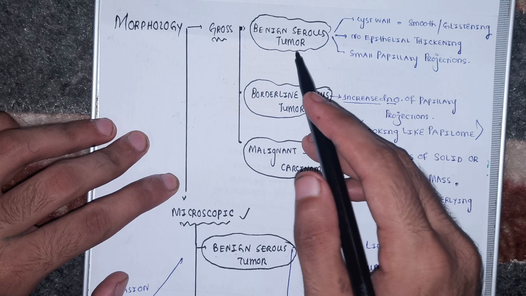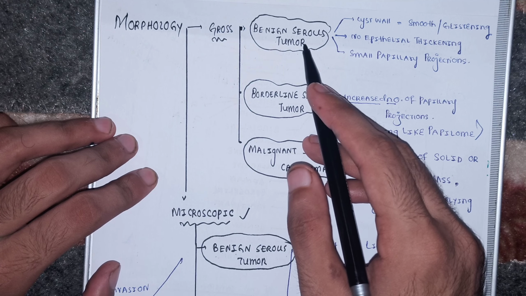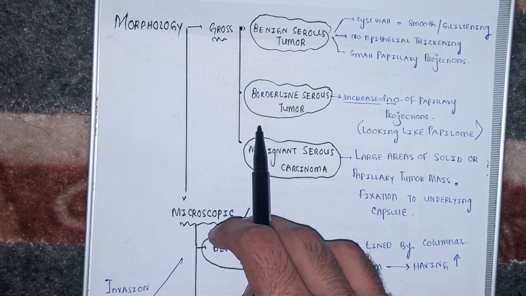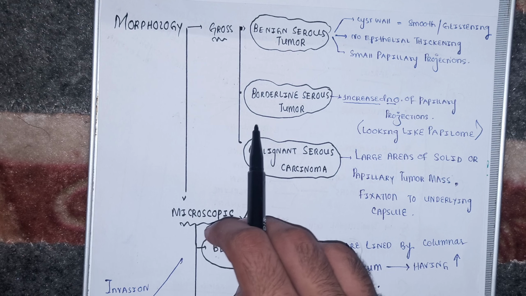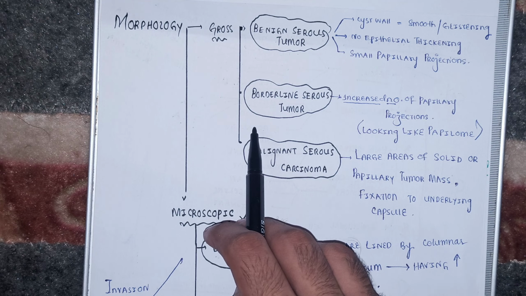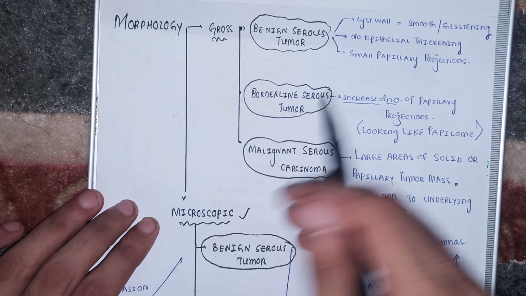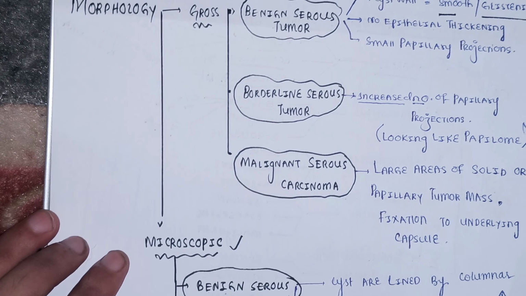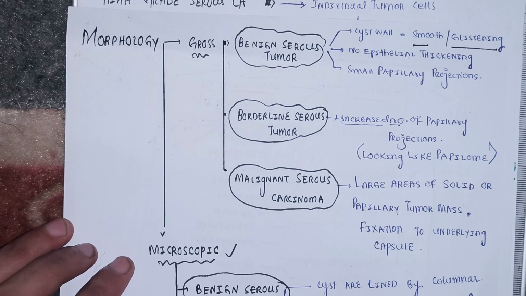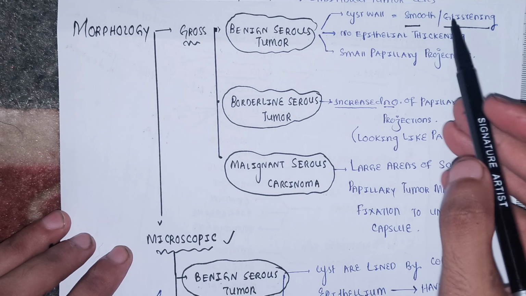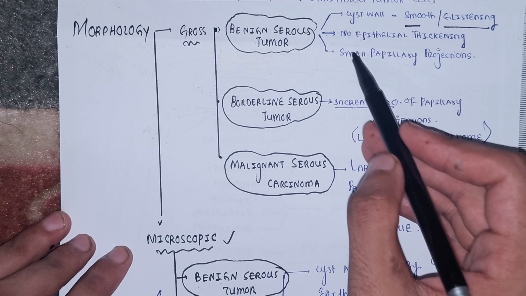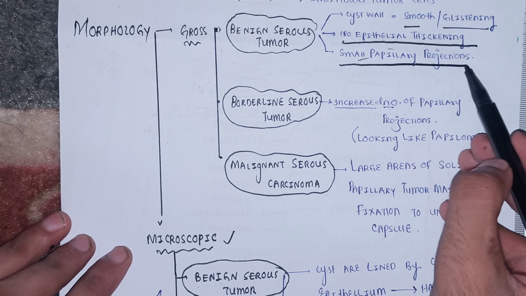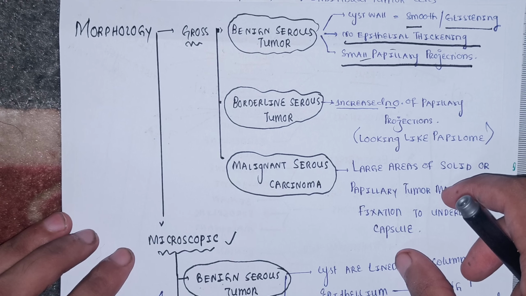Okay, beta, benign serous tumor of the ovary, how does it appear grossly? Okay beta, it is cystic and its wall is very smooth and glossy, glistening. The wall is very much smooth and very much glistening, and the surface epithelium of the tumor is not very thick, and there are very small papillary projections. I'll show you each and everything.